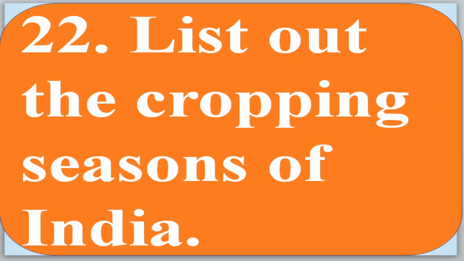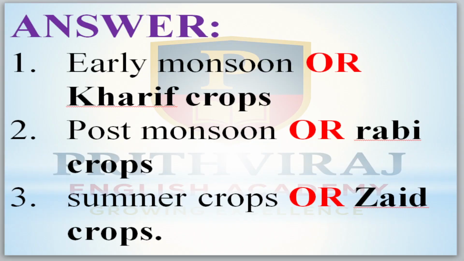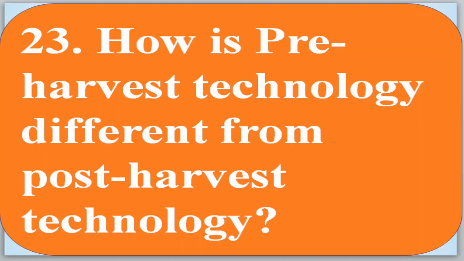Now come to list out the cropping seasons of India. So these are the three: early monsoon, kharif crops; post monsoon, rabi crops; summer crops, zaid crops. These are the three important cropping seasons of India.